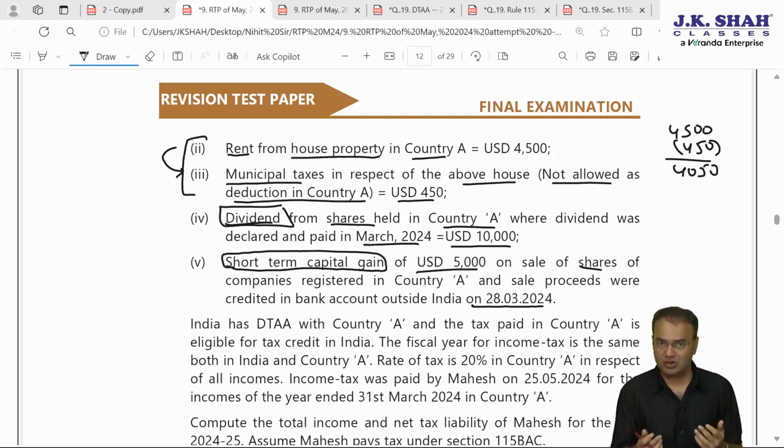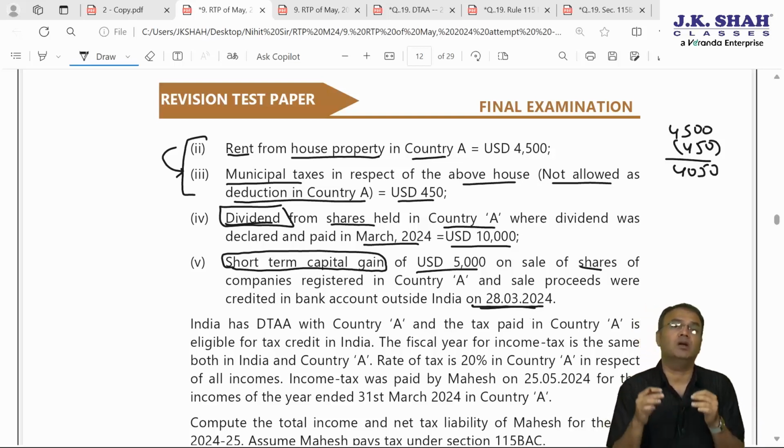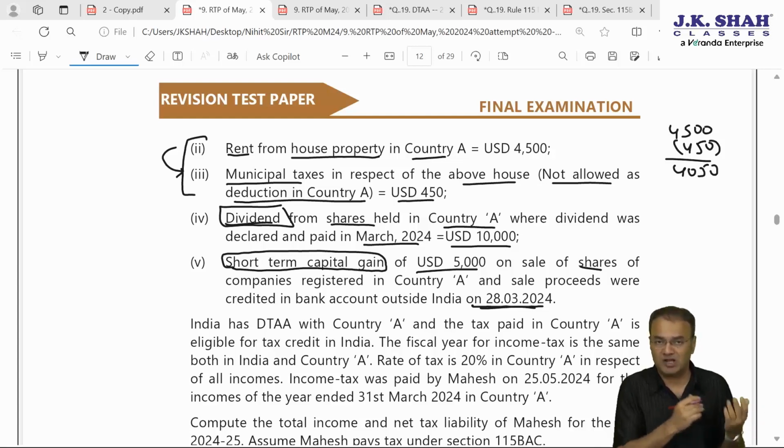Here the date of transfer is not given, but it is given that sale proceeds are credited in the bank account outside India on 28th March 24. So we presume that the asset, that is shares, must have been sold in a nearby period only, just a few days before that. 28th March the money is received, so it must have been sold somewhere on 27th March, 26th March, 25th March. That means sold in the month of March.